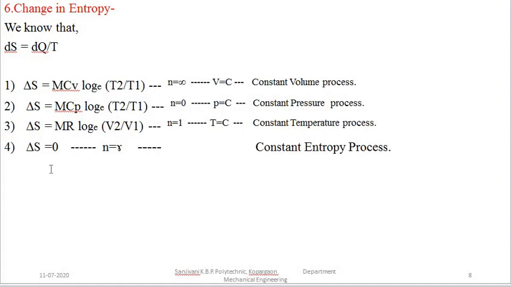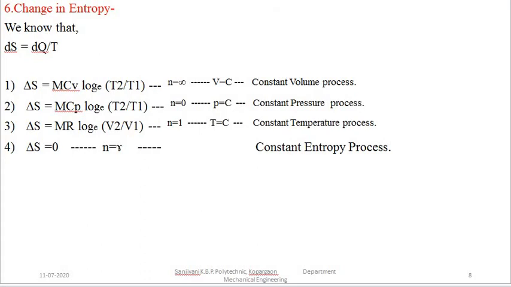Now, if our polytropic process is a constant entropy process, then the delta S value will be 0 because there is no heat transfer. And what is the value of n? The polytropic index value for the constant entropy process, n, is equal to gamma. Gamma is nothing but Cp upon Cv. So we are going to use all these formulas to solve the problems on the polytropic processes.